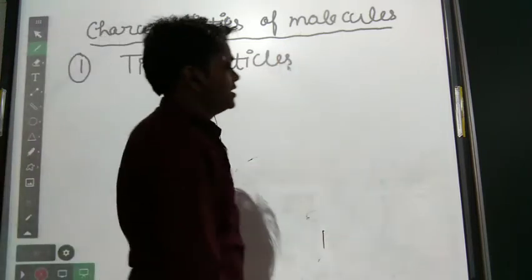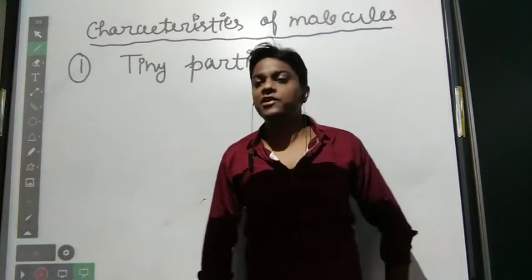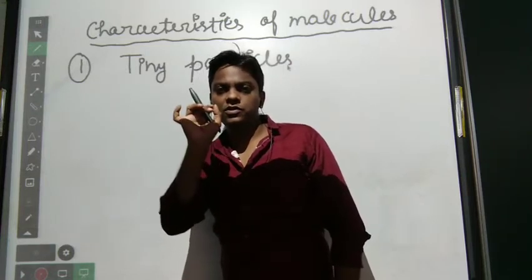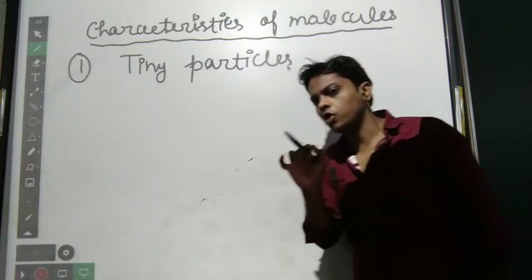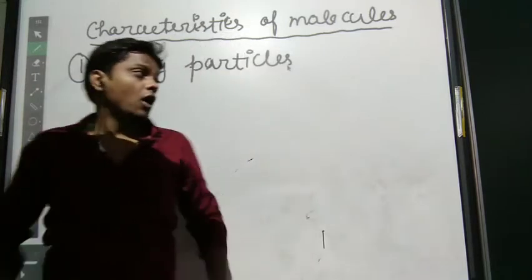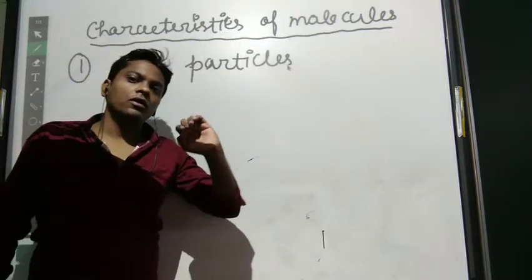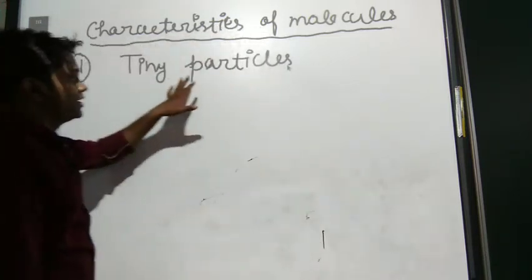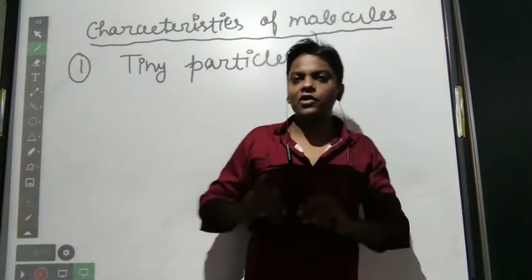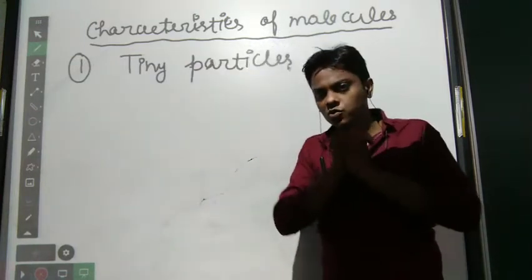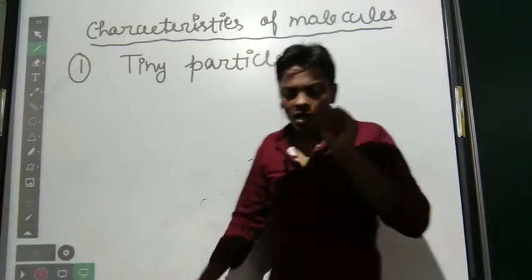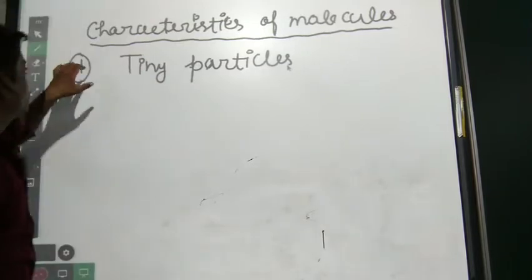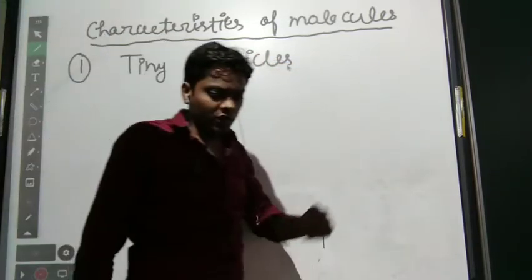So the first characteristic of matter is that it is made up of tiny particles. Why are they called tiny particles? Because we cannot see them with our own eyes without aid. Tiny particles means those particles which cannot be easily seen by our own eyes. This is the first characteristic of molecules.